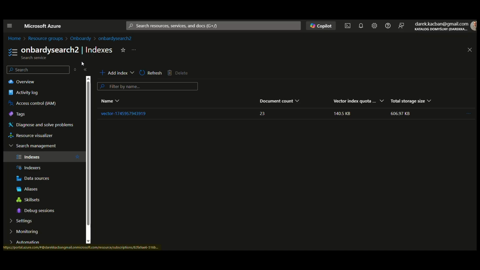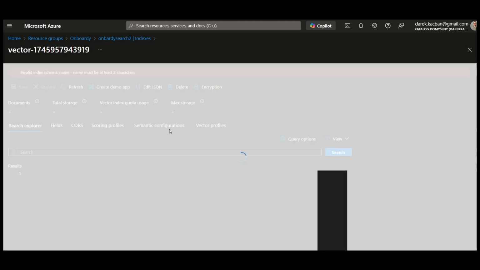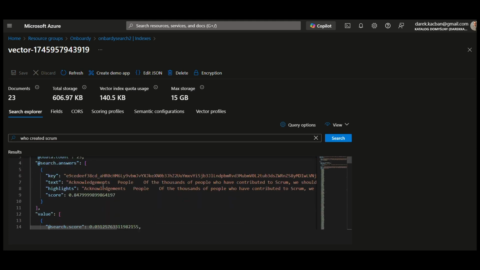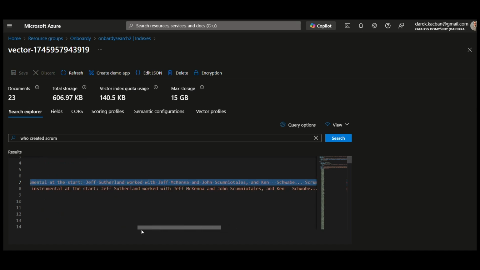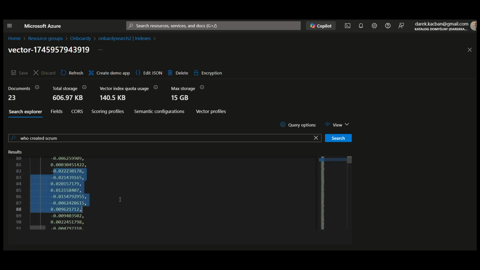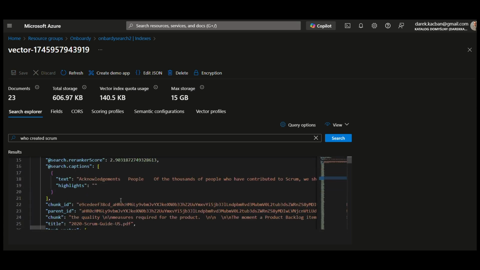Another resource is the index. Here in Azure AI Search, we've got one vector database with an index, and inside this index we've got all the information. In this vector index we have 23 documents which were retrieved from the storage account. For example, I can ask the question here, who created Scrum? I'm aware that in the storage account I have the Scrum Guide stored, so this information should be here. There are the fragments, like chunks of the documents, that I can just browse, and here we can see the vector, the embedding.